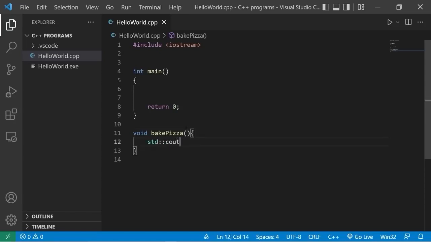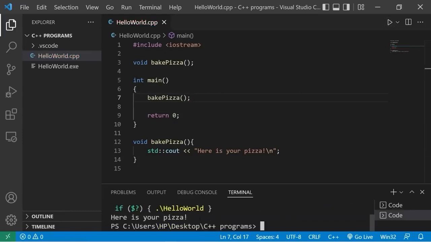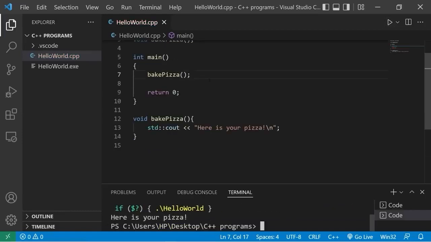All I'm going to do within this function is display the words, here is your pizza. Then I'll add a new line. Then I should probably add a declaration at the top. Void bake pizza. Then to invoke this function, I would type the function name. Here is your pizza. This time I would like to bake a pizza that has toppings. Right now we just have a plain pizza with no toppings, and that's kind of lame.